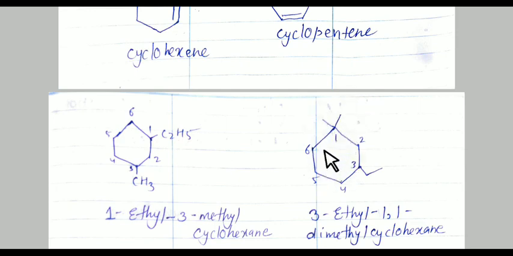And there is no double bond in the ring, it means it is cyclohexane. Two single lines are there, it means here two methyl groups are attached on the ring, and one ethyl group is attached on the ring. So the third position containing the ethyl group, it is 3-ethyl, then 1,1-dimethylcyclohexane. 3-ethyl-1,1-dimethylcyclohexane.